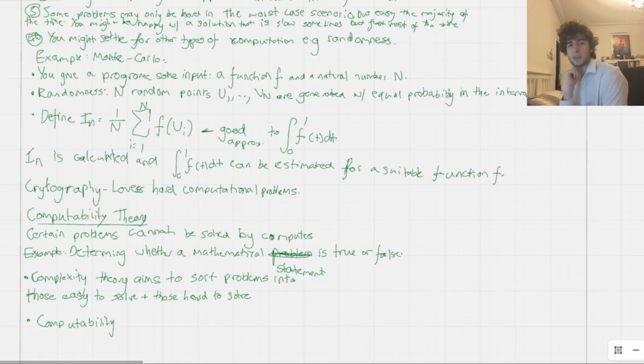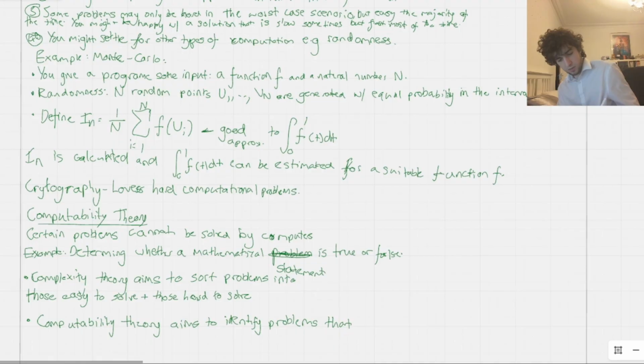So there are problems out there that, unfortunately, or maybe even fortunately for us with the way things are looking, computers just cannot solve. It doesn't matter how good the computer is, it's just not possible to solve. So computability theory aims to classify and identify problems that a computer can solve, versus problems that a computer can't solve.